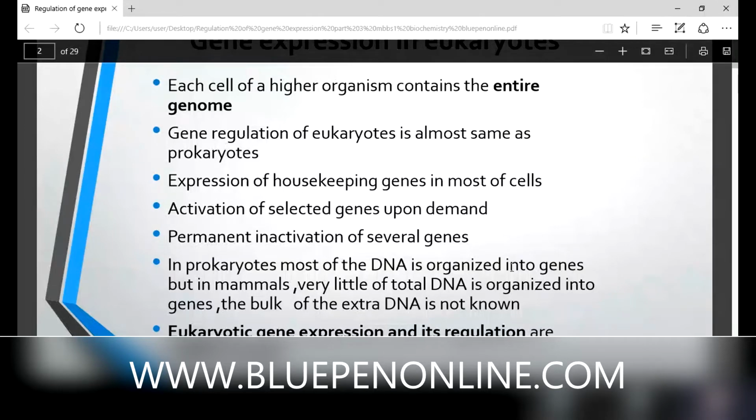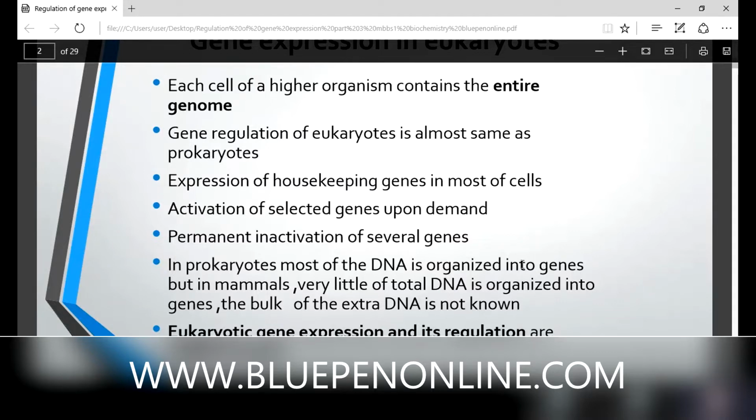So that's why eukaryotic gene expression and its regulation are highly complex. In the case of prokaryotes, DNA contains active genes, but in the case of eukaryotes, DNA contains active genes along with bulk DNA, the part that is not organized into genes, and the function of that extra DNA is not known.